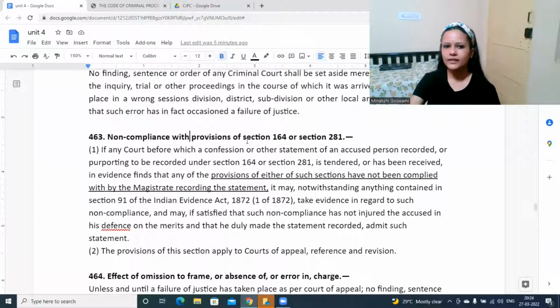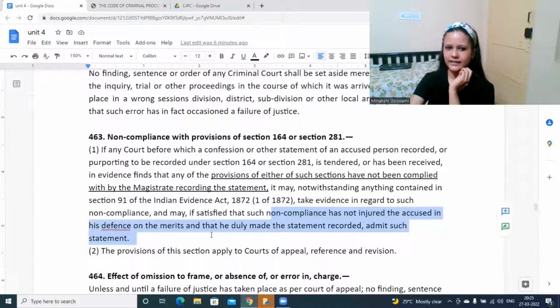Next is non-compliance with provisions of Sections 164 and 281, relating to examination of witnesses, recording of evidence, etc. If provisions of either of these sections have not been complied with by the magistrate in recording the statement, the court may take evidence in regard to such non-compliance and, if satisfied that such non-compliance has not injured the accused in his defense on the merits, and that he duly made the statement recorded, admit such statement.